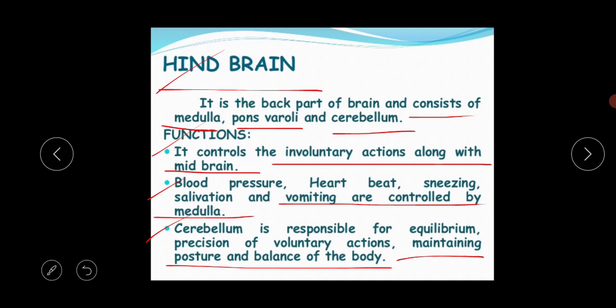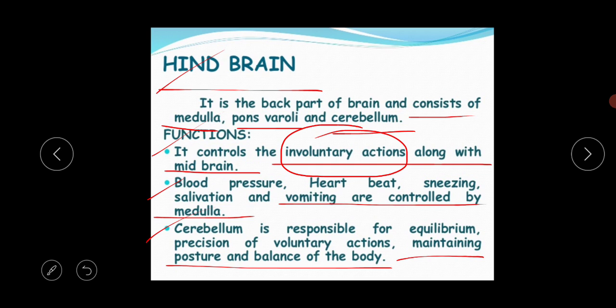It has several functions, like different kinds of involuntary actions. What is the meaning of involuntary actions? Involuntary actions are actions you cannot control, which are spontaneous. These kinds of involuntary actions are controlled by the hindbrain.